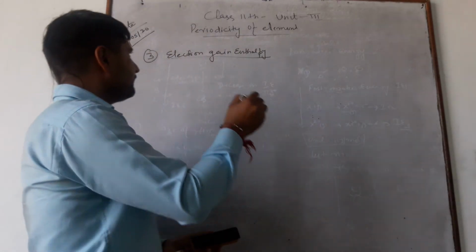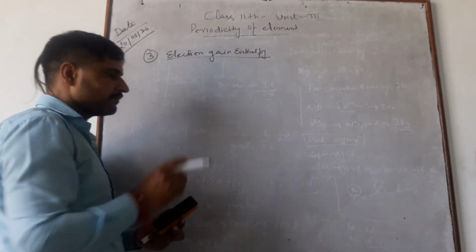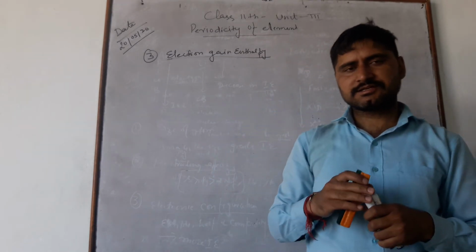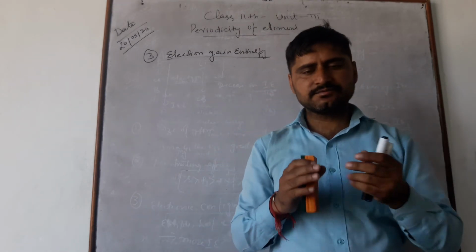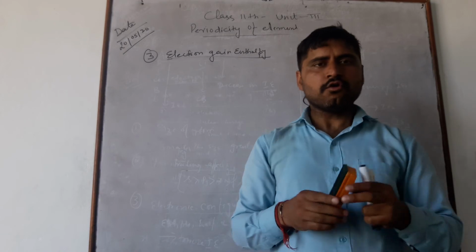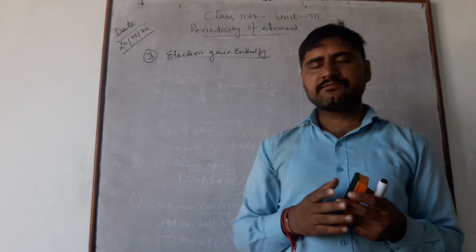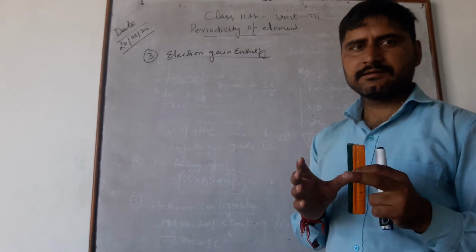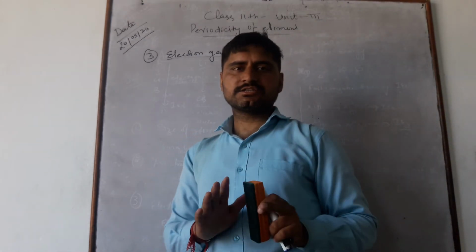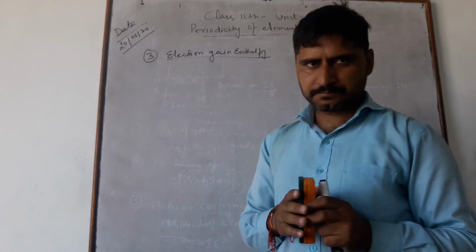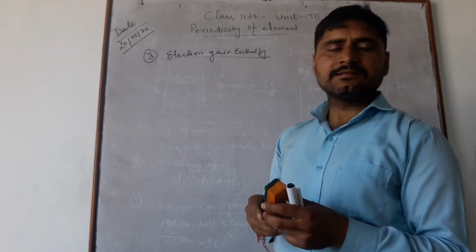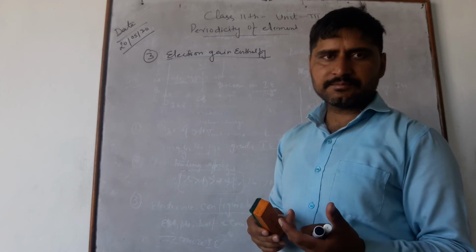It is basically, when we discuss the ionization energy, in the case of ionization energy, we remove the electron. However, in the case of electron gain enthalpy, we add the electron to the gaseous atom. Then what will be the electron gain enthalpy of that atom?